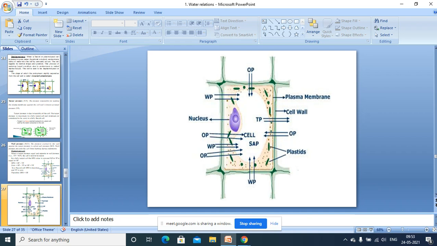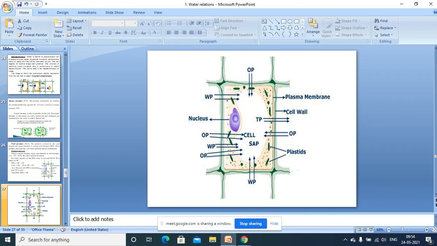Where is the Turgor pressure applied? Turgor pressure is applied over the cell wall. Why is this Turgor pressure applied? Because of endosmosis, there is expansion of the protoplasm and the plasma membrane also stretches because of its elasticity. But the cell wall is rigid. It's hard. It cannot stretch. That's why when there is a maximum Turgor pressure, we can observe a pressure in the opposite direction, that is called wall pressure.